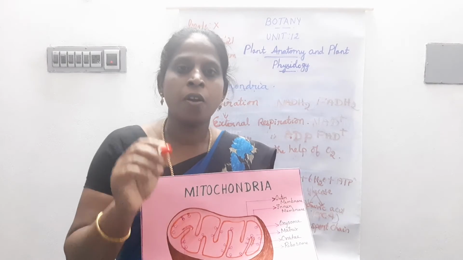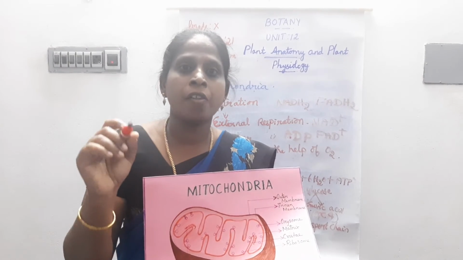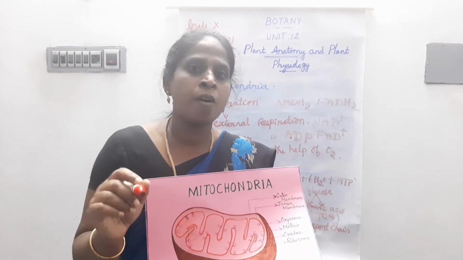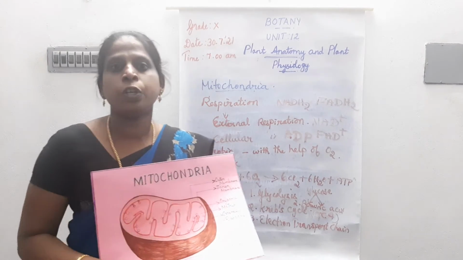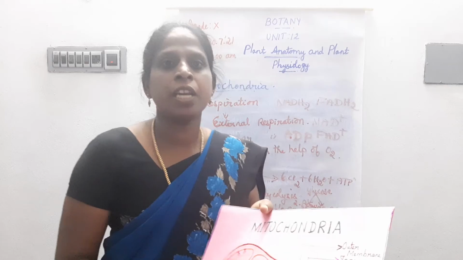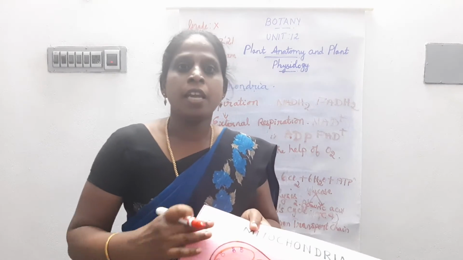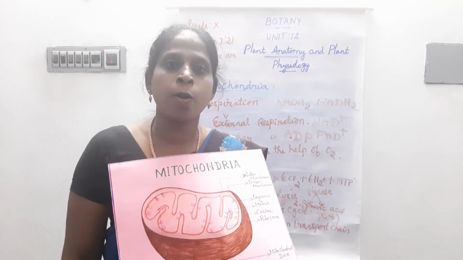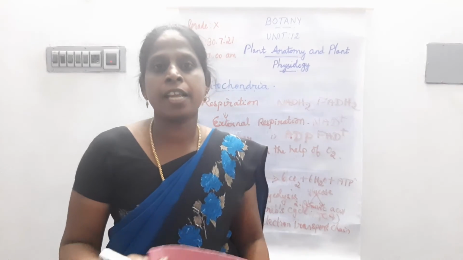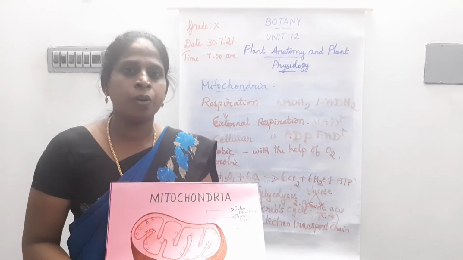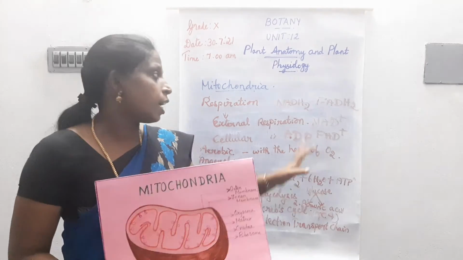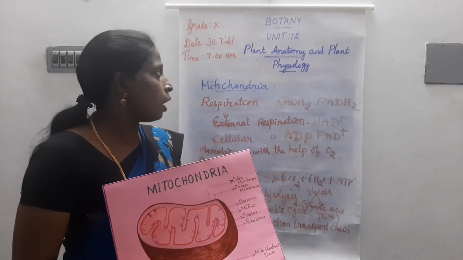This is a very important 2-mark question. So that is about plant physiology.